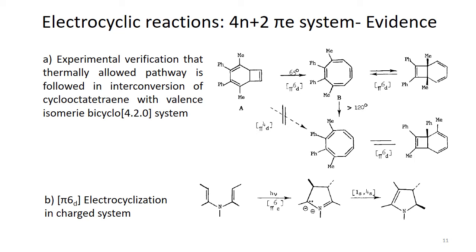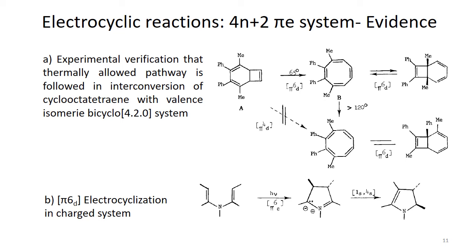But there is another possibility: this reaction can be carried out photochemically using the 4 electrons of cyclobutene. When the ring opens in this case, we again obtain the same product, cyclooctatetraene.